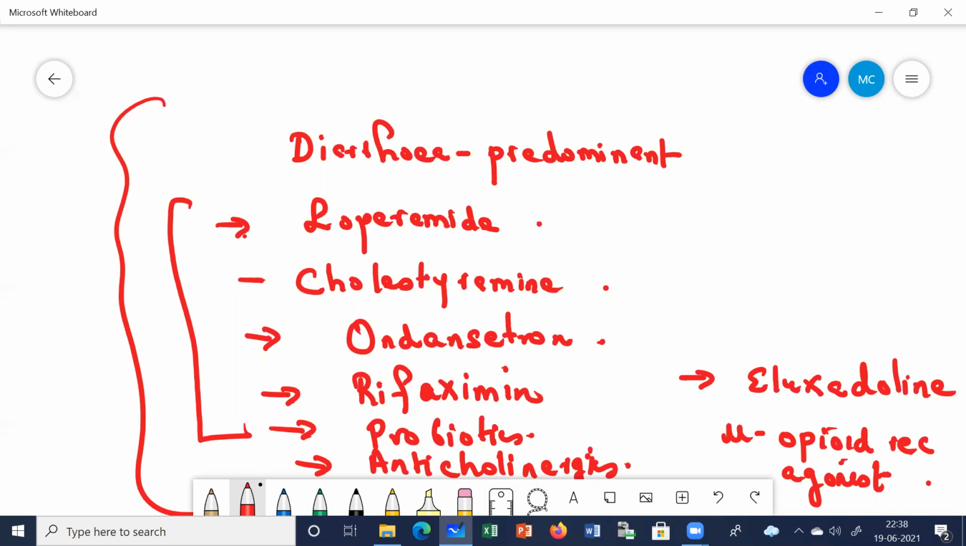In diarrhea predominant, all these drugs are used as second line drugs. Mainly we start with loperamide. We also give the patients rifaximin, which is often prescribed. Probiotics and anticholinergics are given if the patients are having abdominal pain. So this is the treatment of irritable bowel syndrome.